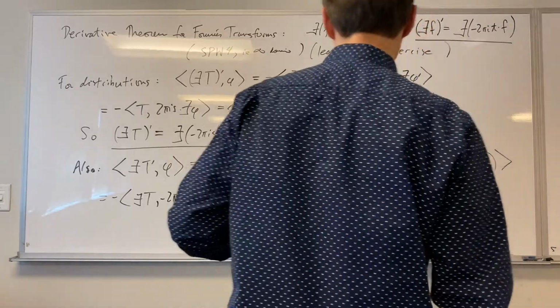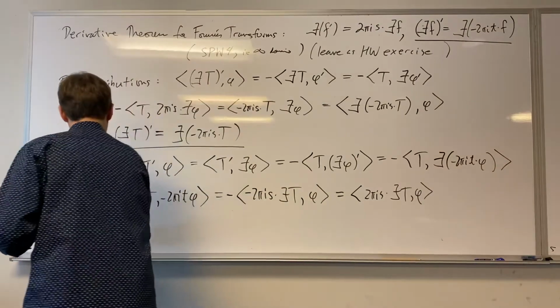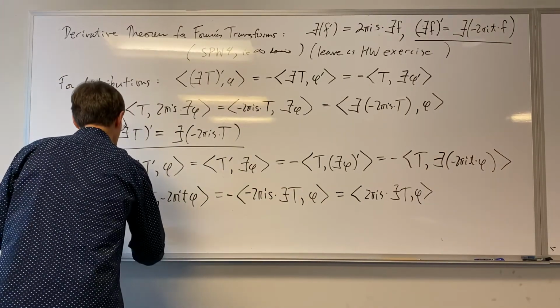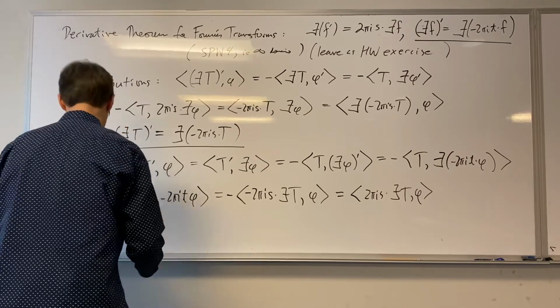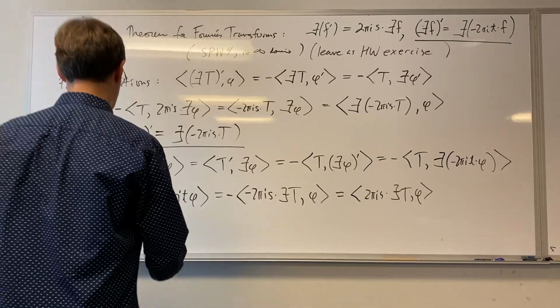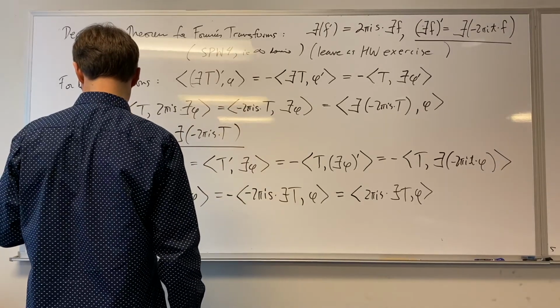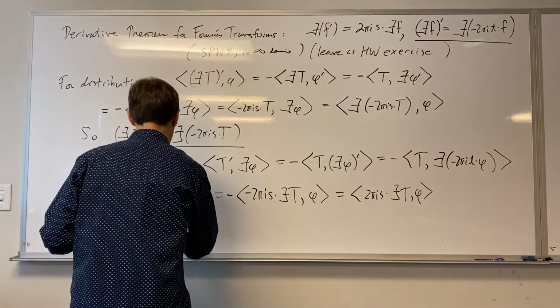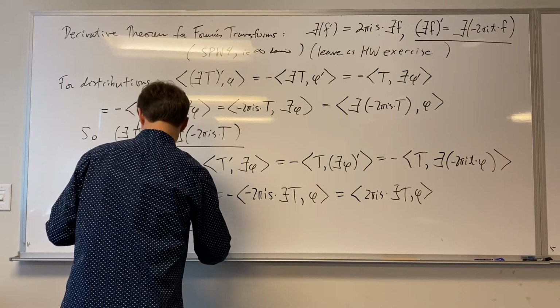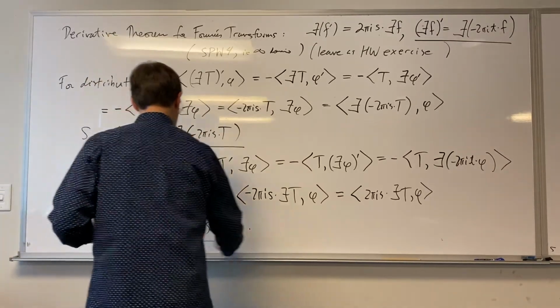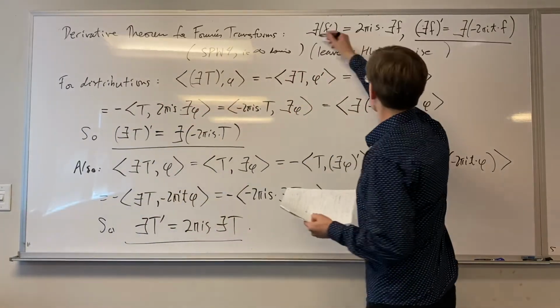Okay? And so this tells me the other property comes down as: the Fourier transform of T prime is just equal to 2 pi i s, and then the Fourier transform of T. And that's our second property, which was the one that was listed first up here.